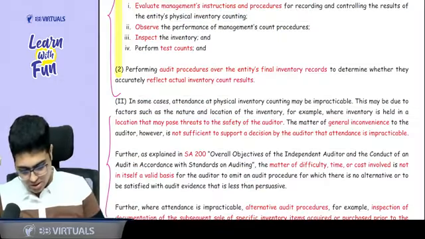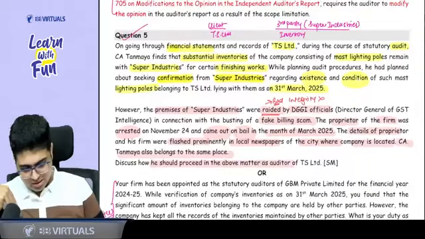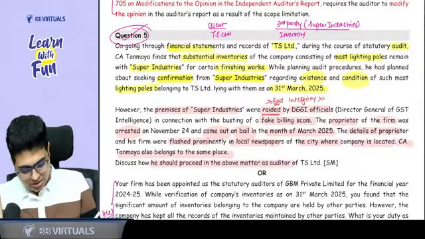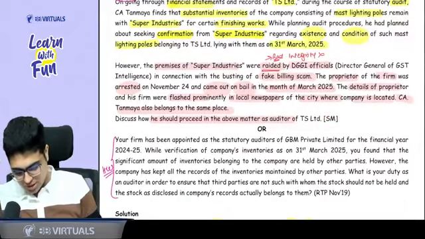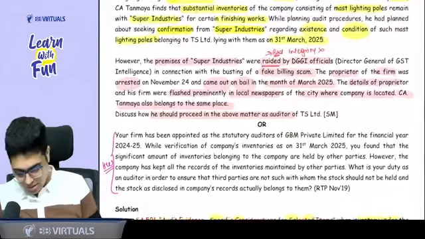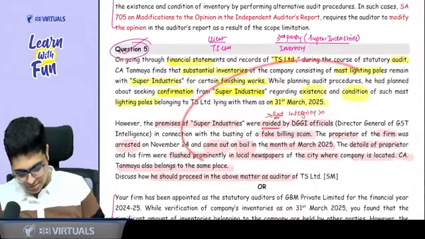Now let's do a classic question on this part, and it is very important from exam point of view. Everyone, please come to your book and see question number 5. It's an amazing question. This part of study material is a good question. That's what I'm discussing. This you can read on your own. Discuss how the auditor should proceed in the above matter. So let's read the matter.